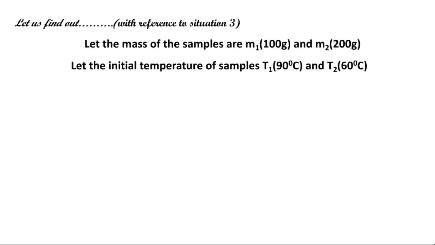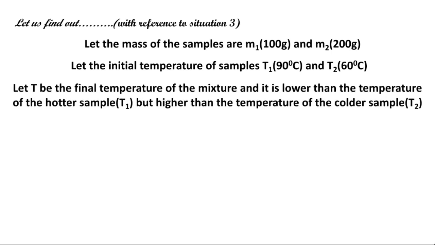Let the initial temperatures of the samples be T1 and T2. T1 we are considering as 90 degrees Celsius and T2 is 60 degrees Celsius. Now let T be the final temperature of the mixture. The final temperature of the mixture is lower than T1 but higher than T2. It means the temperature of the mixture will be in between 90 and 60 degrees, in between T1 and T2. Here T1 we call the hotter sample and T2 the cooler sample.